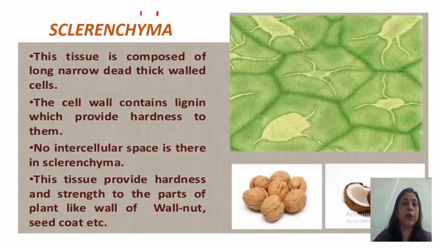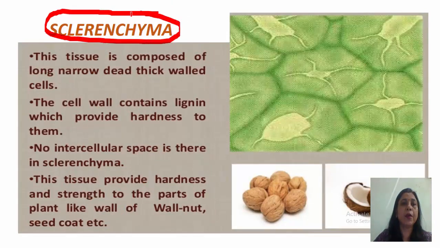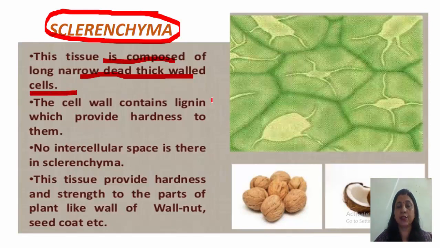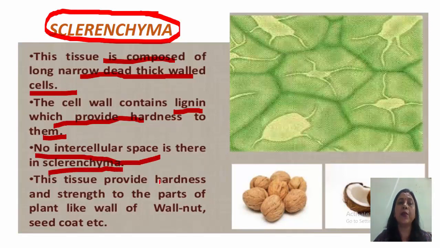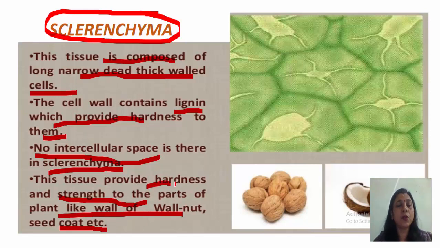Now the third type of simple permanent tissue is sclerenchyma. This tissue is composed of long, narrow, dead, thick-walled cells. The cells of this tissue are dead and they are thick-walled due to the presence of lignin, which provides hardness to them. They are very, very hard and almost no intercellular space is present among the cells of the sclerenchymatous tissue. This tissue provides hardness and strength to parts of the plant like the shell of walnut and seed coat, etc. These are also present in pear.